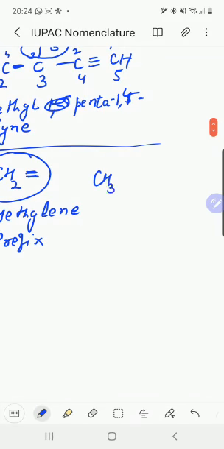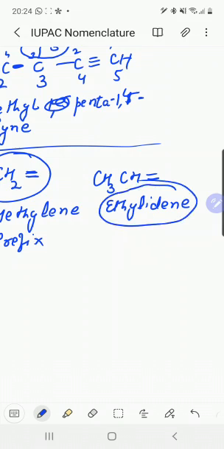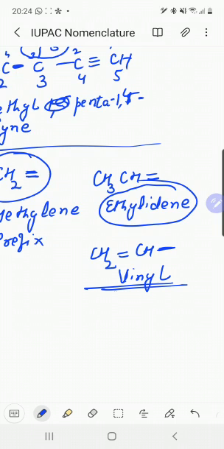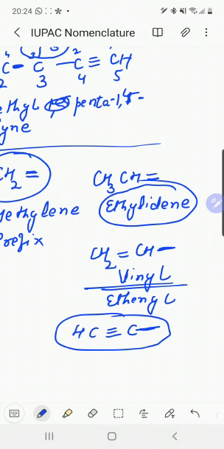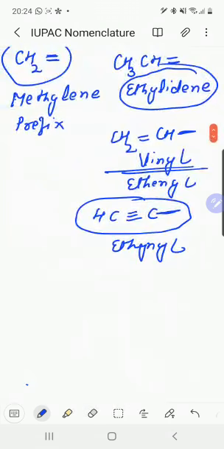Then we have the group CH3 CH double bond. This is ethylidene. We use the ethylidene prefix. Similarly, CH2 double bond CH is the vinyl group, and CH triple bond C is the ethynyl group. So we use them as prefixes.